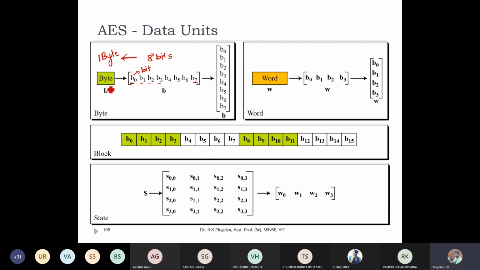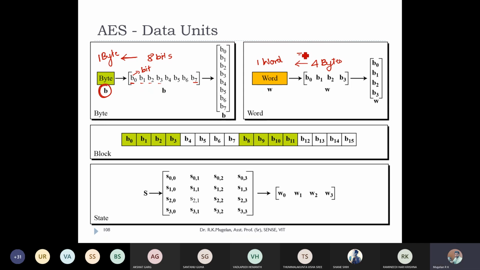Bytes are denoted by a small letter bold B. Next I'm converting them into words. Here I have 4 bytes, B0, B1, B2, B3. 4 bytes make 1 word.